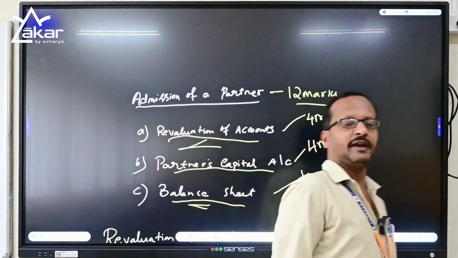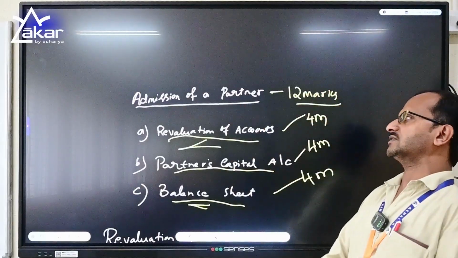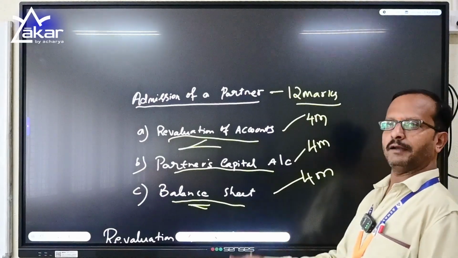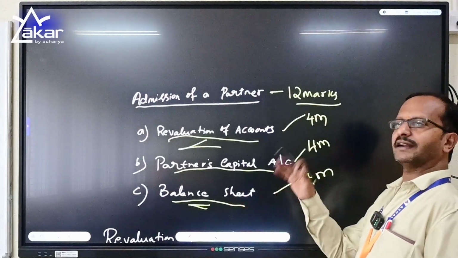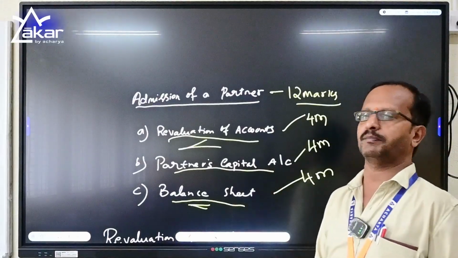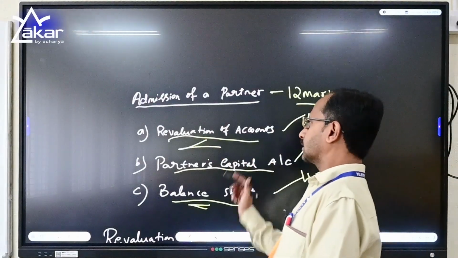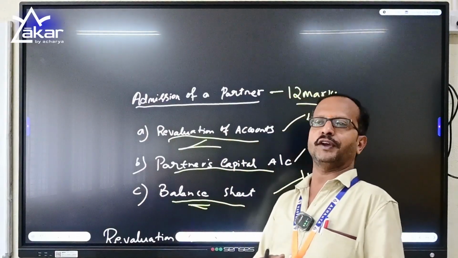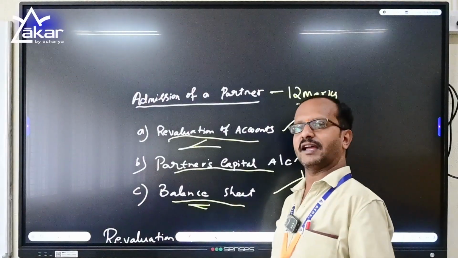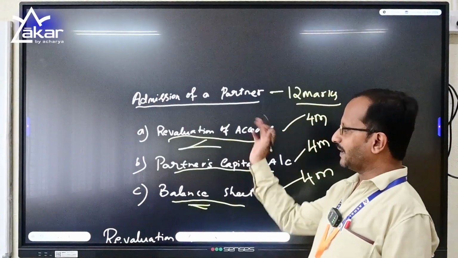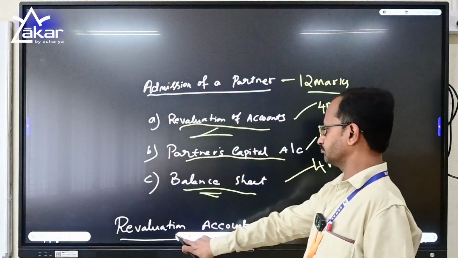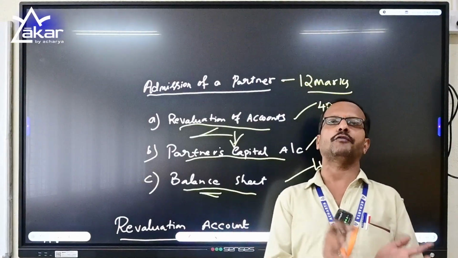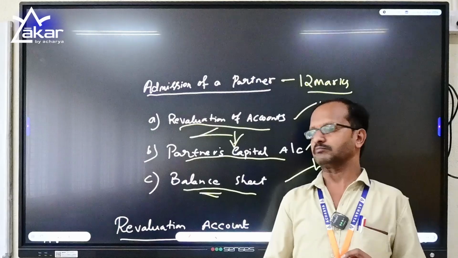Hopefully everybody understood. I repeat my words. The admission of a partner consists of 3 accounts: revaluation account, partners capital account and balance sheet. The difference between debit and credit will be the profit or loss of the business which you accumulate from the revaluation account. If the credit side is more than the debit side, it is called revaluation profit, and if the debit side is more than the credit side, it is revaluation loss, which will be carried to the partners capital account with the loss or profit earned by the firm before admission of a partner.